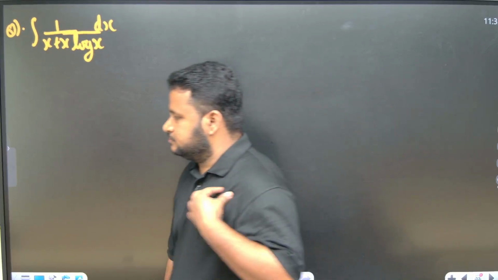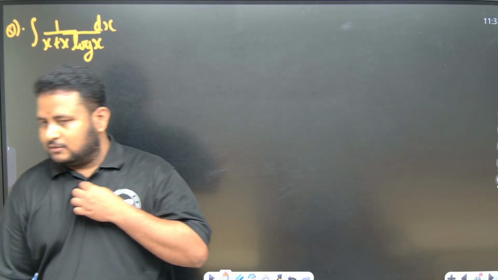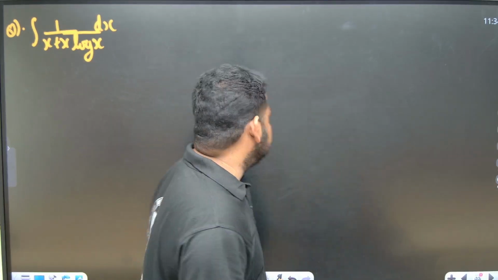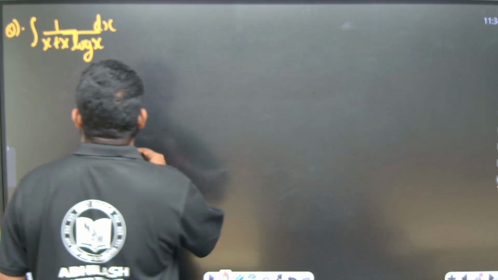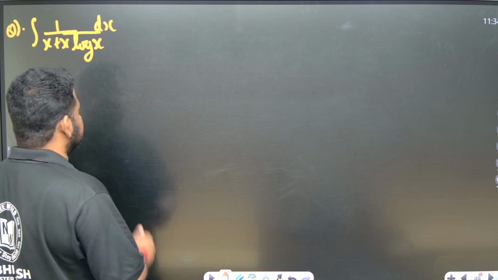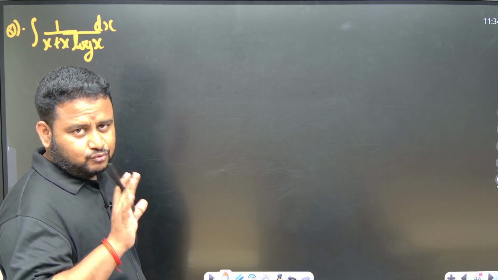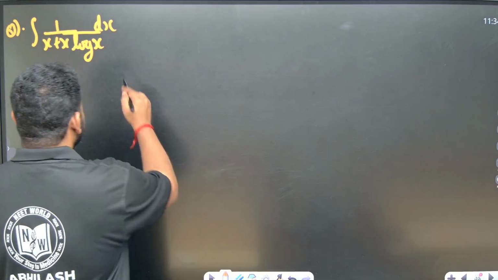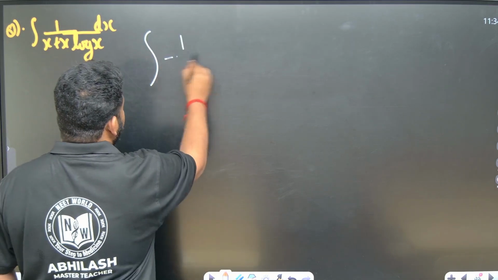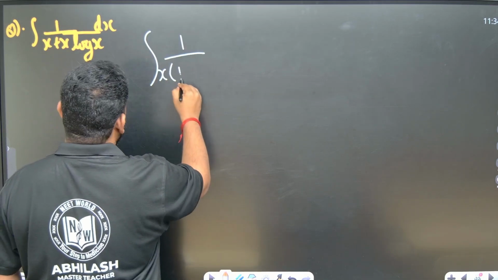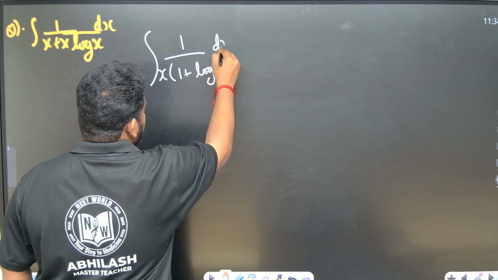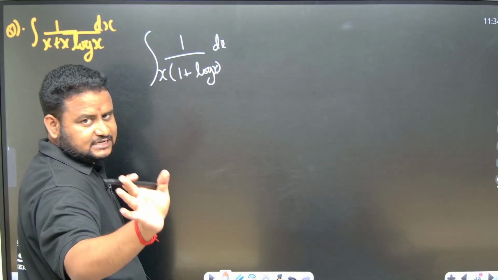Look at this question. This is the last question for the day. In the next class we will be continuing with integration by substitution. So this is what they have given, integral of 1 by x plus x log x. What is common here friends? Whenever you can take something common, please try to take it common. So here I can take 1 by x common, to get x into 1 plus log x, dx.